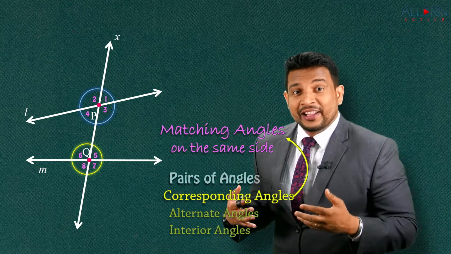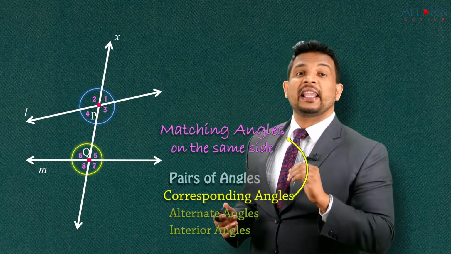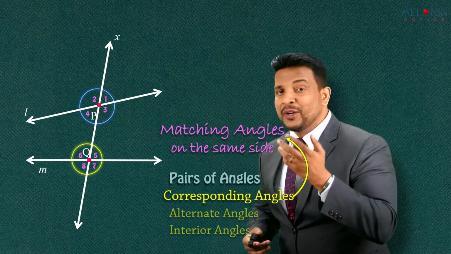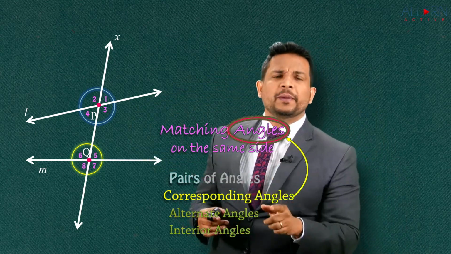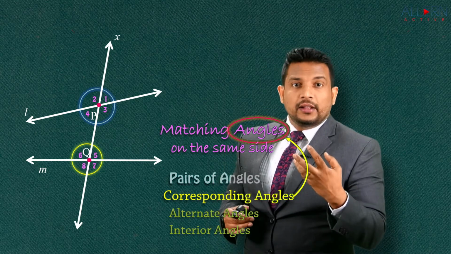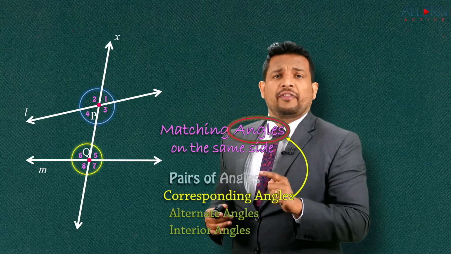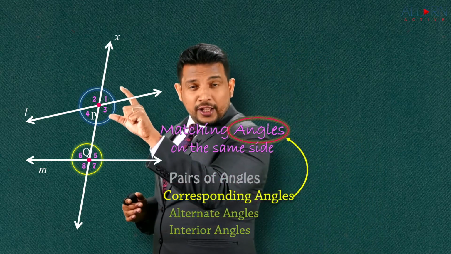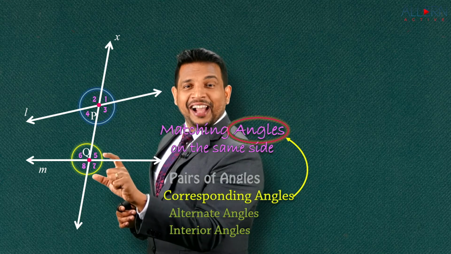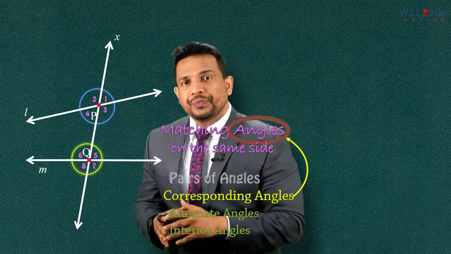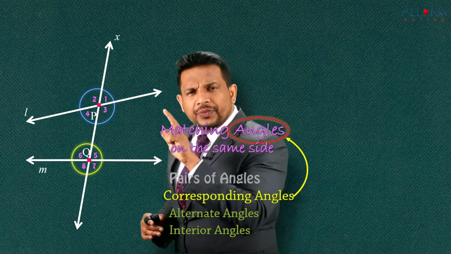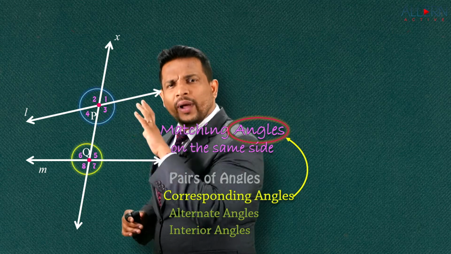I repeat, what are they? Matching angles on the same side. Now when I say on the same side, what does this mean? It's very simple. When I'm saying angles, it is because we are talking about pair of angles. So I said one angle is going to be from here and the other angle is going to be from the other set, right? So suppose I consider one angle here, that is angle 1.